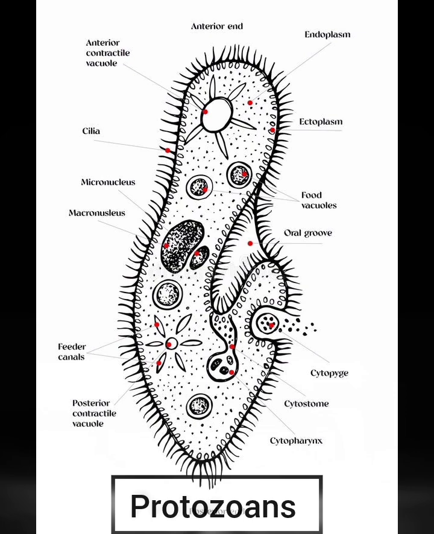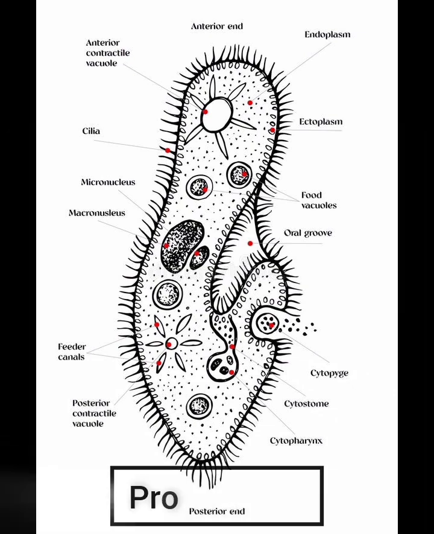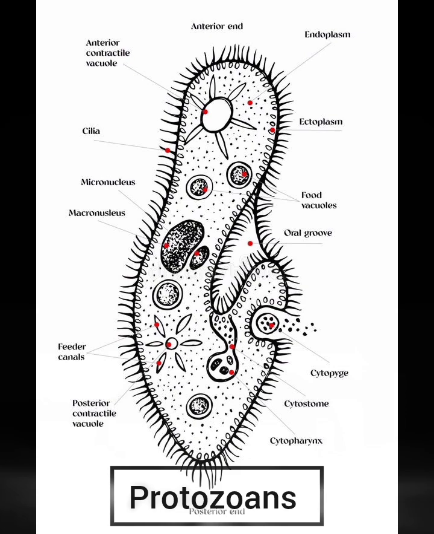There are four major groups of protozoans. So the first one is the amoeboid protozoans. These organisms live in fresh water, sea water or moist soil. They move and capture their prey by putting out pseudopodia, that is false feet, as in Amoeba. Marine forms have silica shells on their surface. Some of them, such as Entamoeba, are parasites.